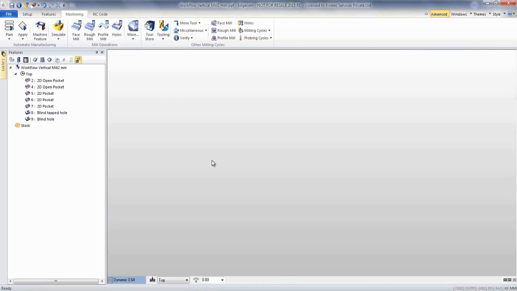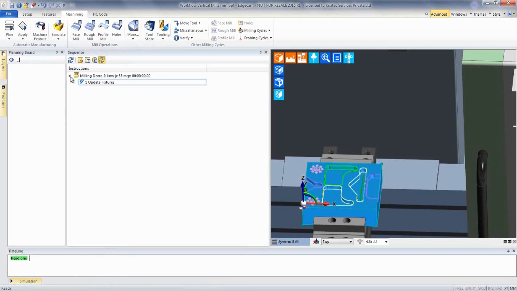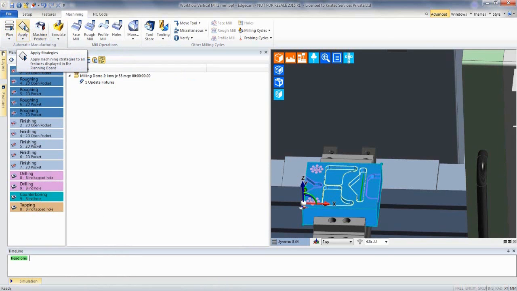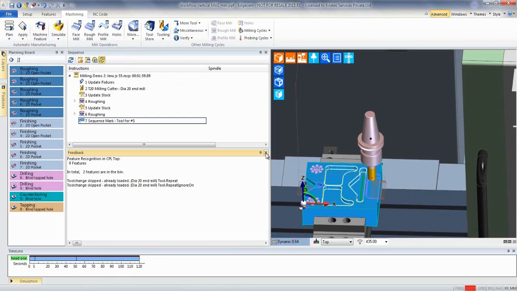When we come to machining, we are going to use the automatic method. We have a plan and apply method. If we click plan, it will create the process sequence for the entire component. And if we say apply, it will create the entire toolpath for the component.